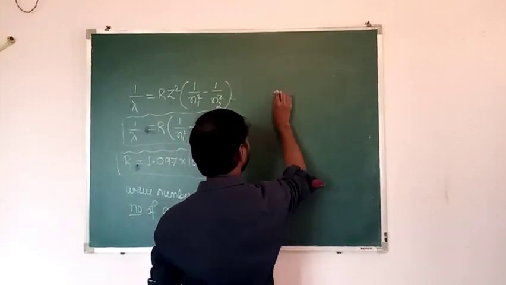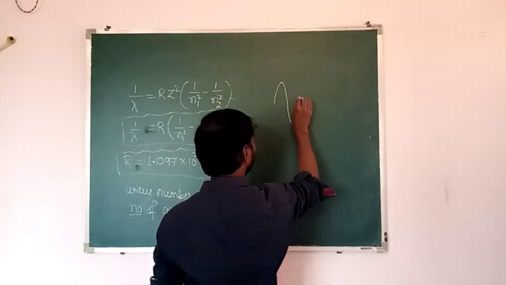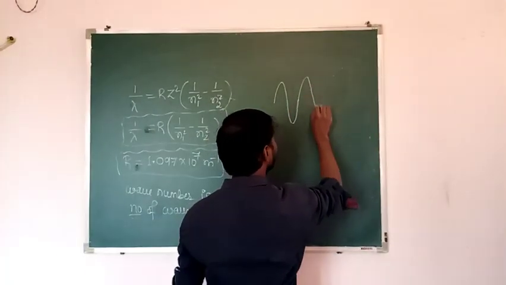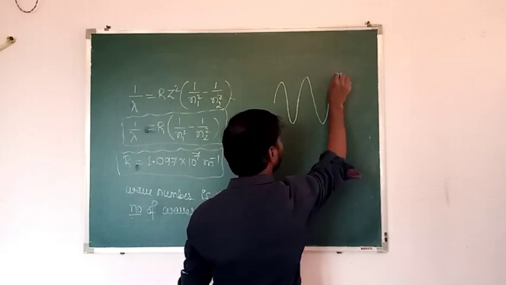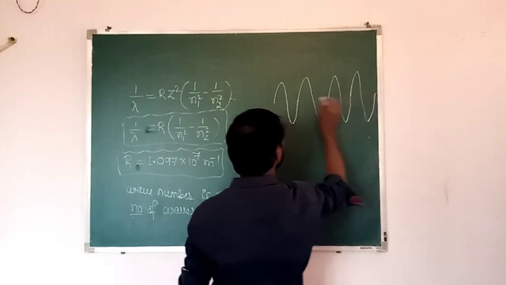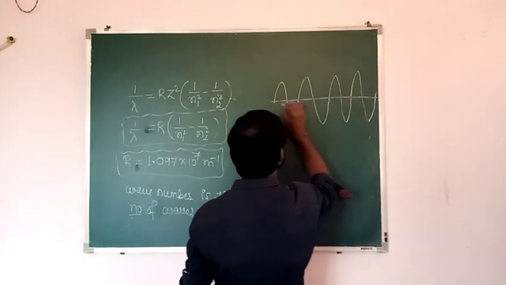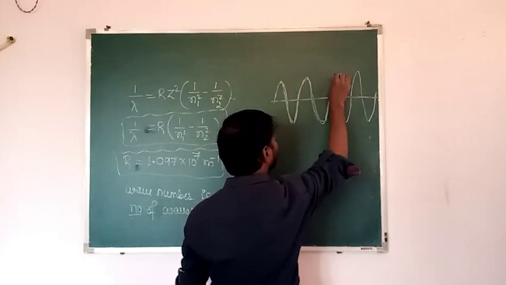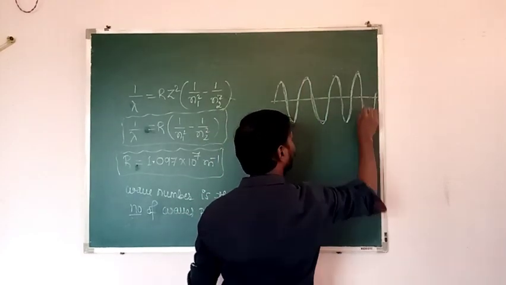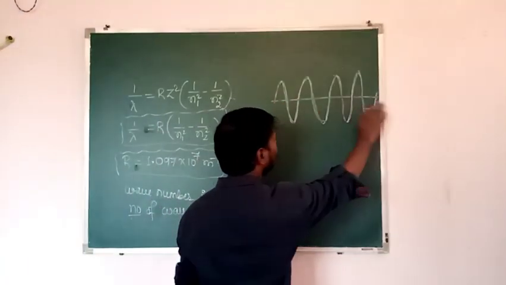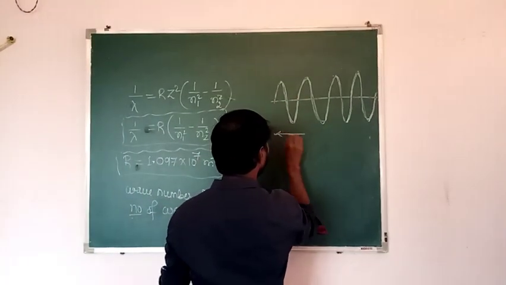Let us consider it is one full wave, and it is the second wave, and it is the third wave, and it is the fourth wave. Then how many waves are there? One wave, two, three, and four. Four waves are there. Then I will take the length of this, that is 2 centimeter.